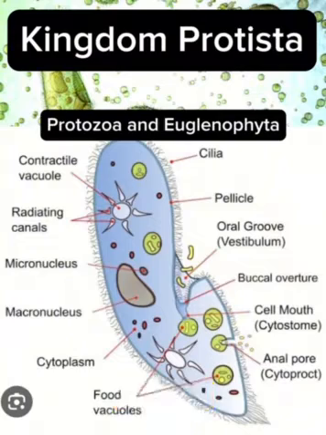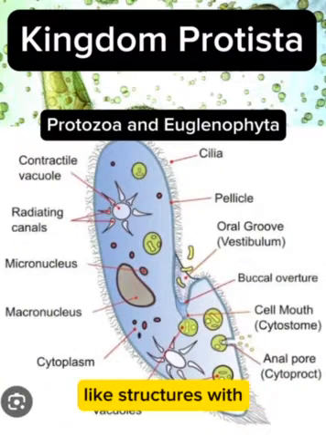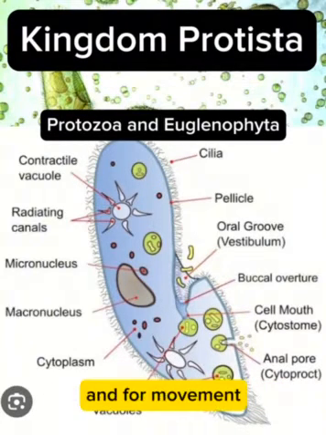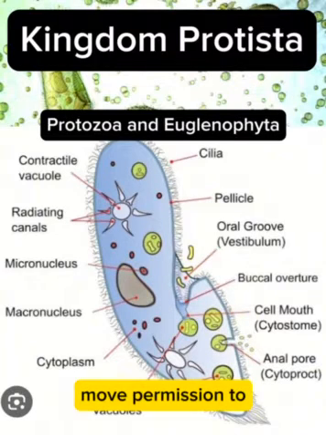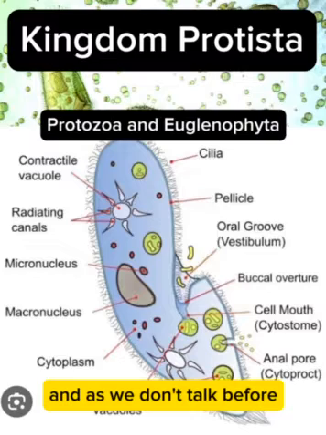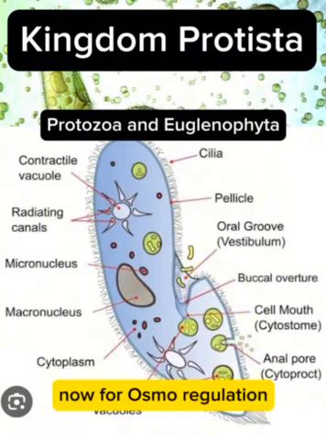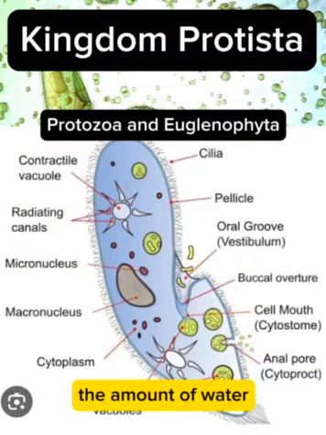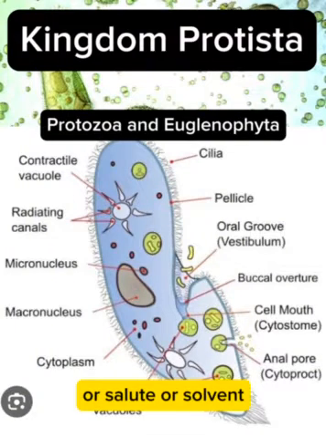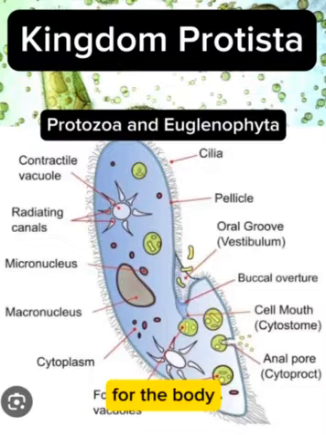Those cilia are little thread-like structures on the body of the organism, and they are for movement, so that the organism can move. Paramecium has a contractile vacuole, and as we said before, the contractile vacuole is for osmoregulation. It helps the cell to control the amount of water or solute or salt in the body of the cell.